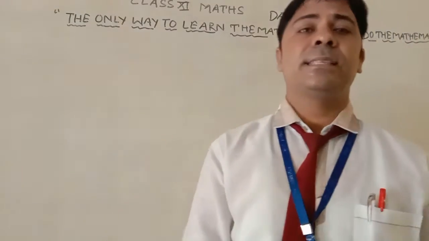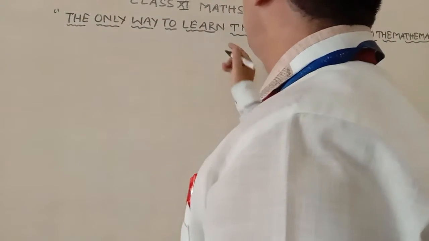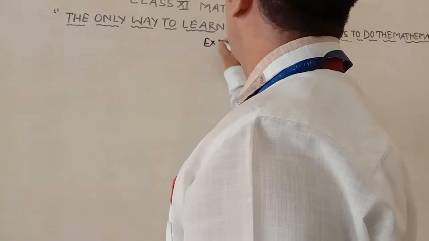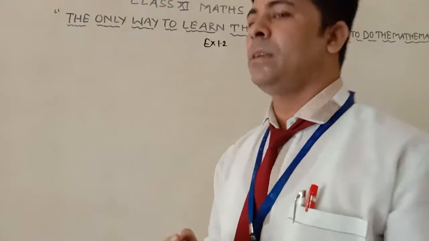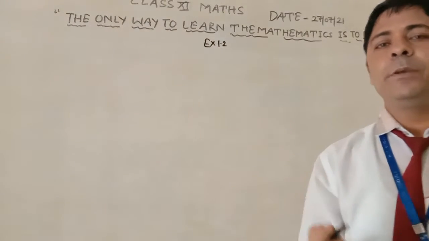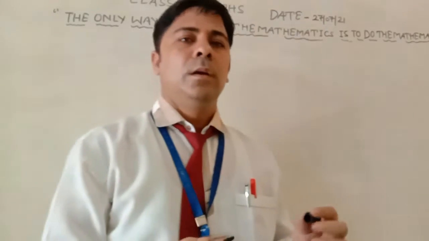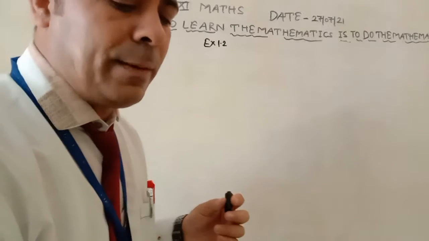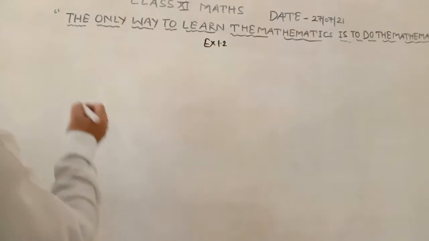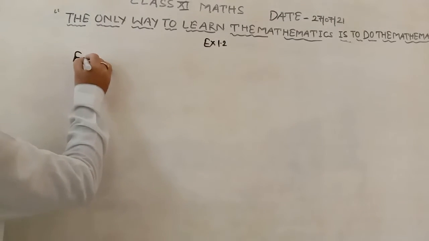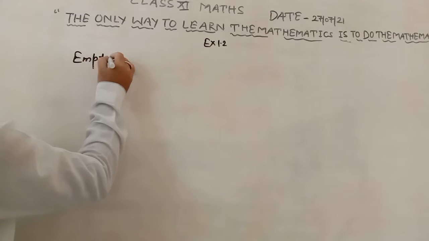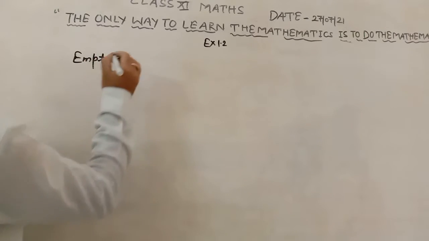This is exercise 1.2 from sets. Now we will give you some more idea about the set. Now we will discuss the empty set.